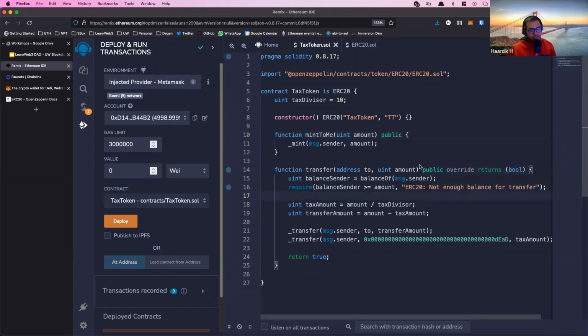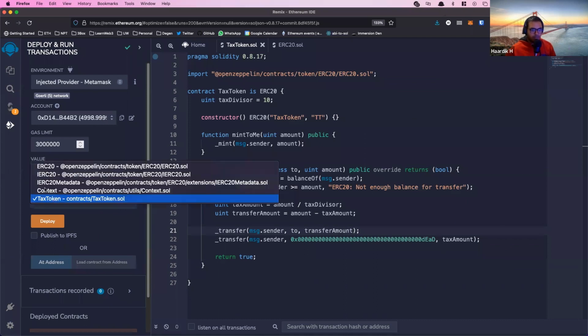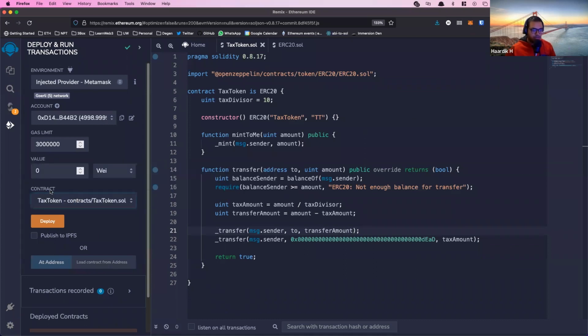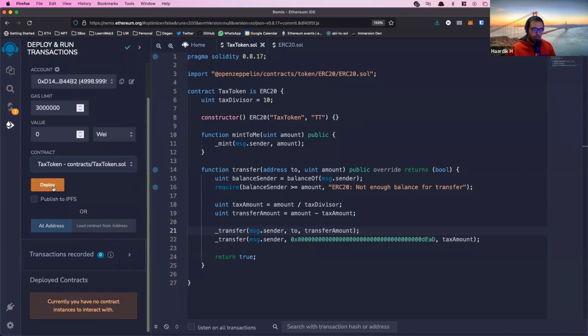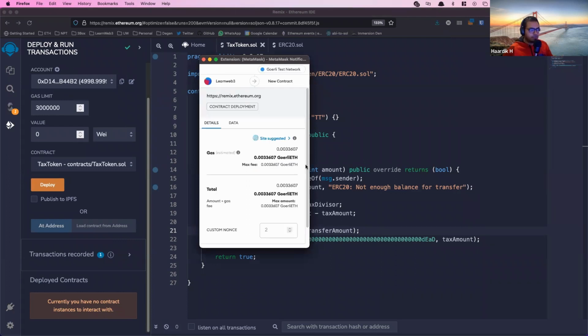It's not an actual Ethereum network. We'll get out of the simulator, we'll deploy this to the actual test network, connect to the website, and then select tax token in the contract dropdown over here and click deploy. And this should pop up on MetaMask, ask you to confirm a transaction. You're going to be paying some transaction fees.